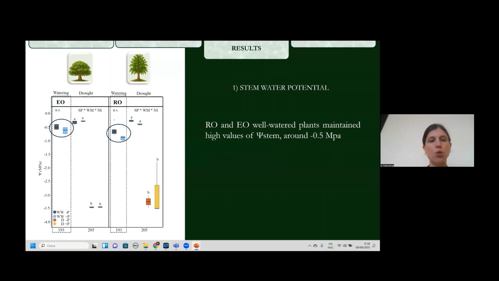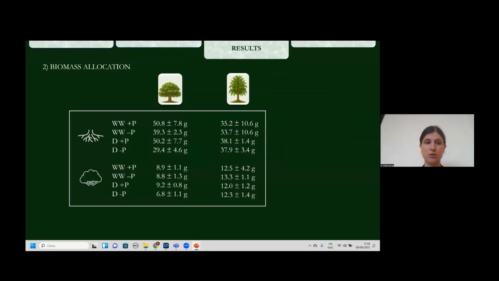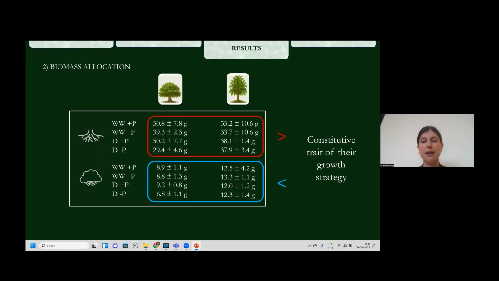which is in the blue circle, while both species at the end of the stress period reached a value which was around -3 megapascal. Biomass allocation. So both species allocated more biomass to the roots when compared to the leaves. This means that this is a structural trait of their growth strategy and not a drought stress-induced adjustment.